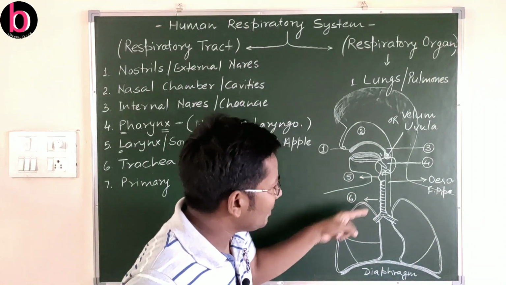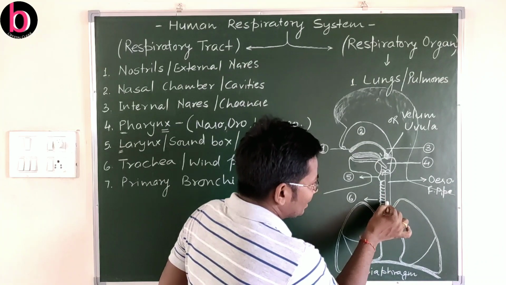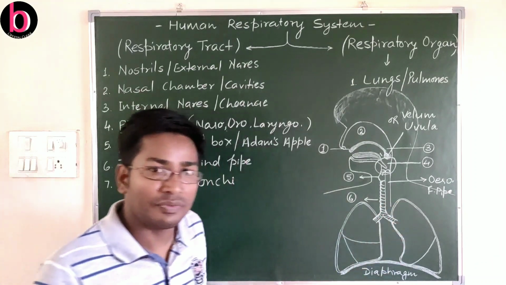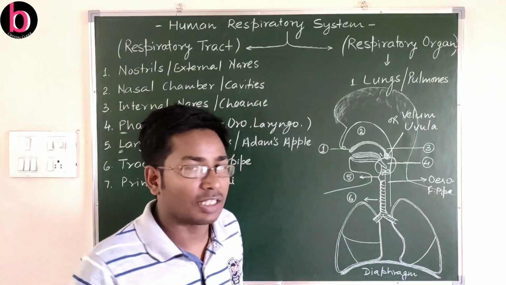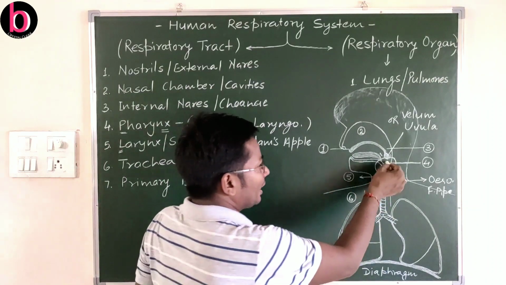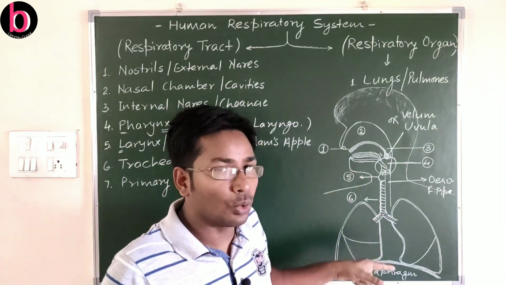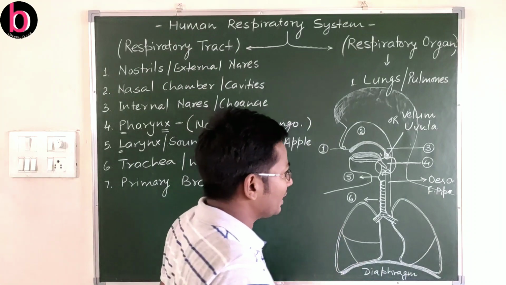This is the windpipe. In the windpipe, these are ring-like structures made of cartilage. We will also discuss this. Now, back to the pharynx. The pharynx is a common path for food, water as well as air.